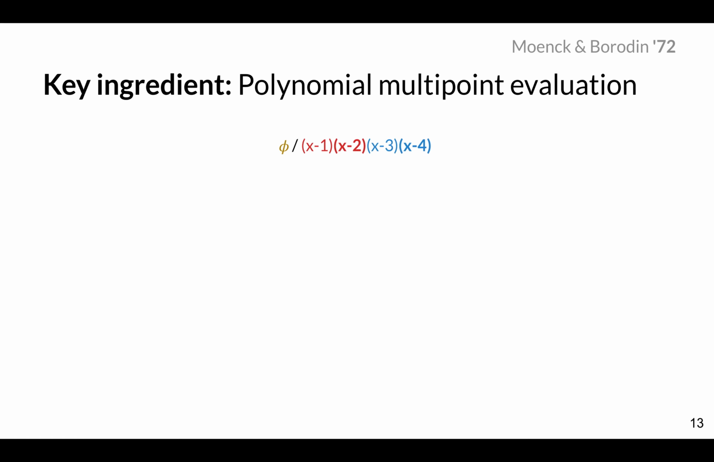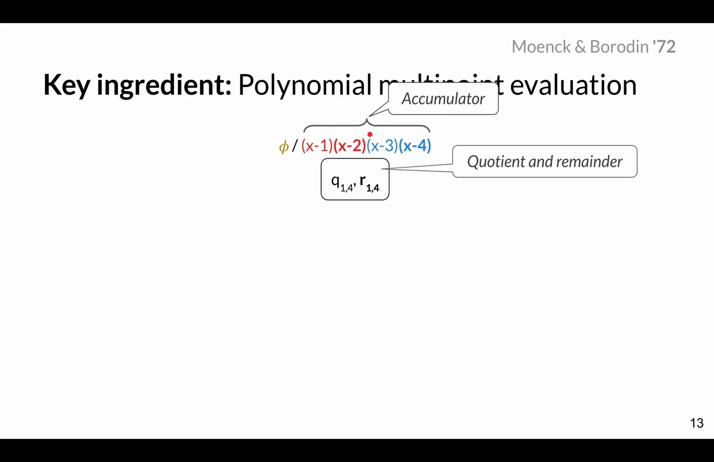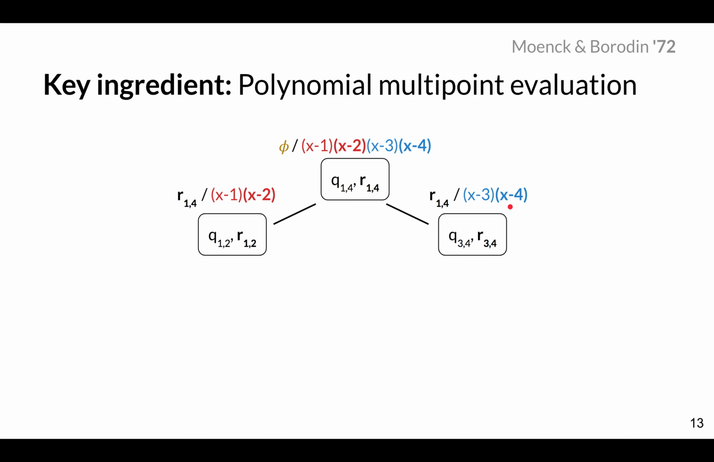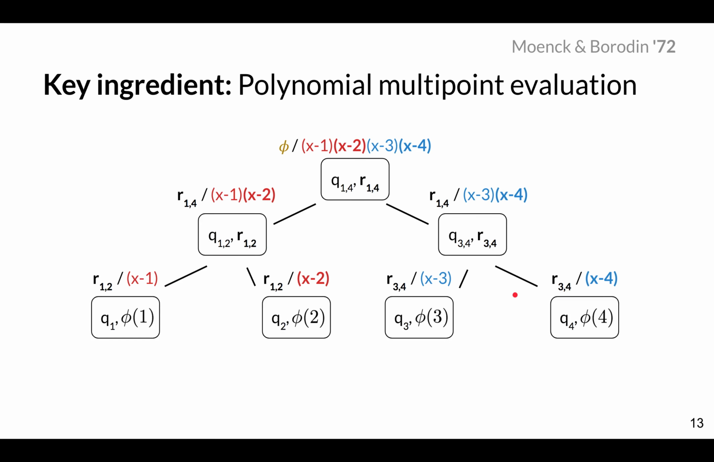So what we're going to do is, suppose I have my polynomial phi and I commit to it, and now I want to compute proofs at points 1, 2, 3, and 4. I will define this accumulator polynomial over 1, 2, 3, and 4, and I will divide phi by it, and I'm going to get a quotient and a remainder. And now I'll repeat this process recursively with this remainder and with the left half and the right half of the accumulator. So I'll divide the remainder by the left and by the right half, and I'll get some new quotients and some new remainders. And then I do the same here and here. And I divide the remainders by the left and right halves, and I get some quotients and some remainders.